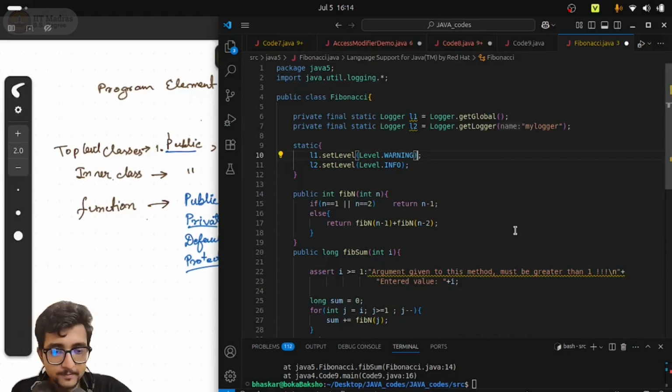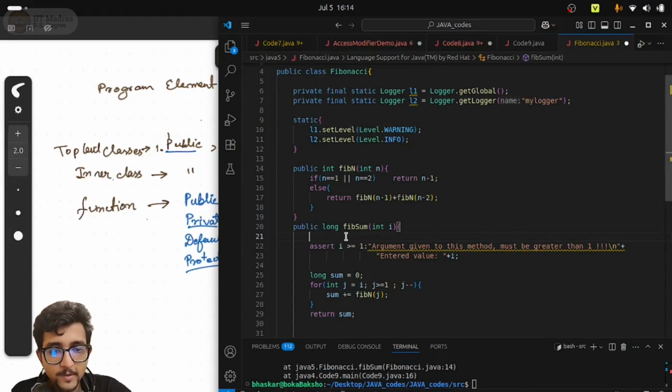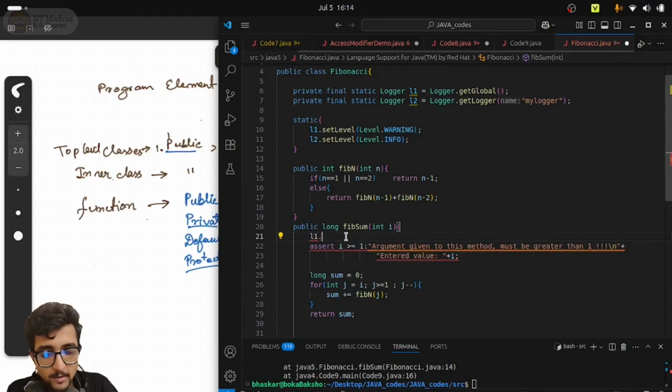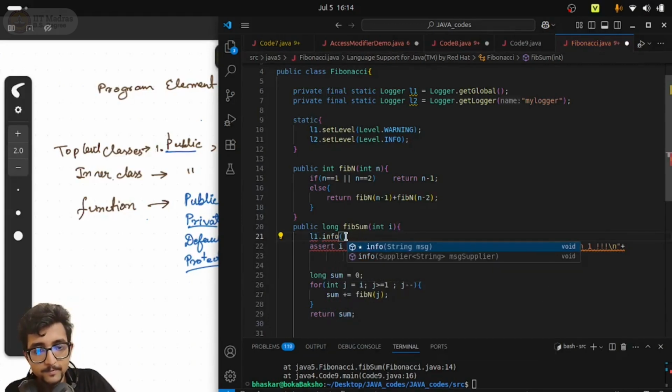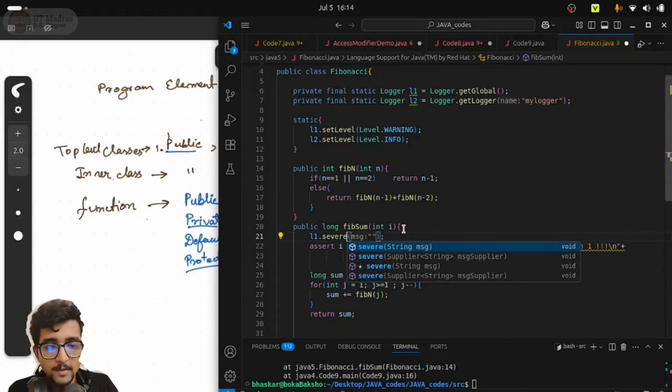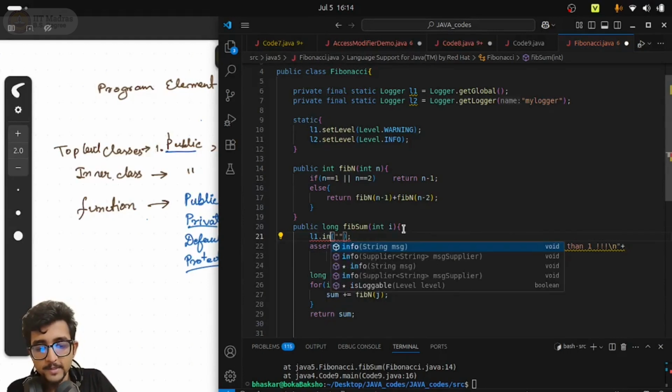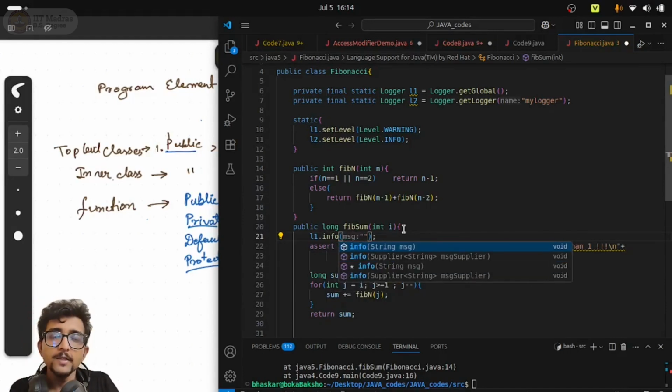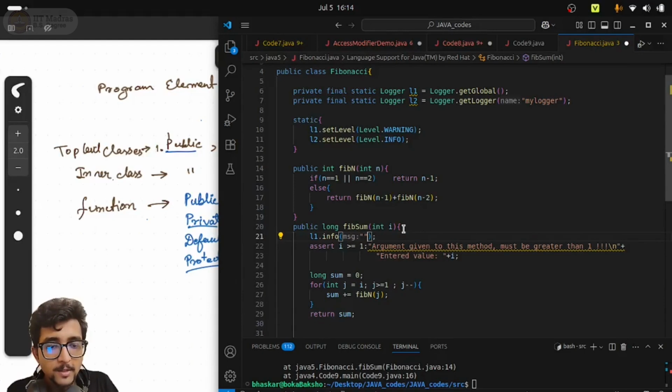Right, okay. Now, what I want to do over here is L1.info. So this is where we mention the importance of this. I will write something over here, inside this method, I will put a message prompt. So what is the level of severity of this message? Is it an info level severity? Is it a severe level severity? So I can change this to severe also, or I can change this to warning or fine or finest or whatever it is. I can change it to any one of the severity levels. Then accordingly that level of severity will be allocated to this particular message, right? And then we will see why it is important. We will see just now.